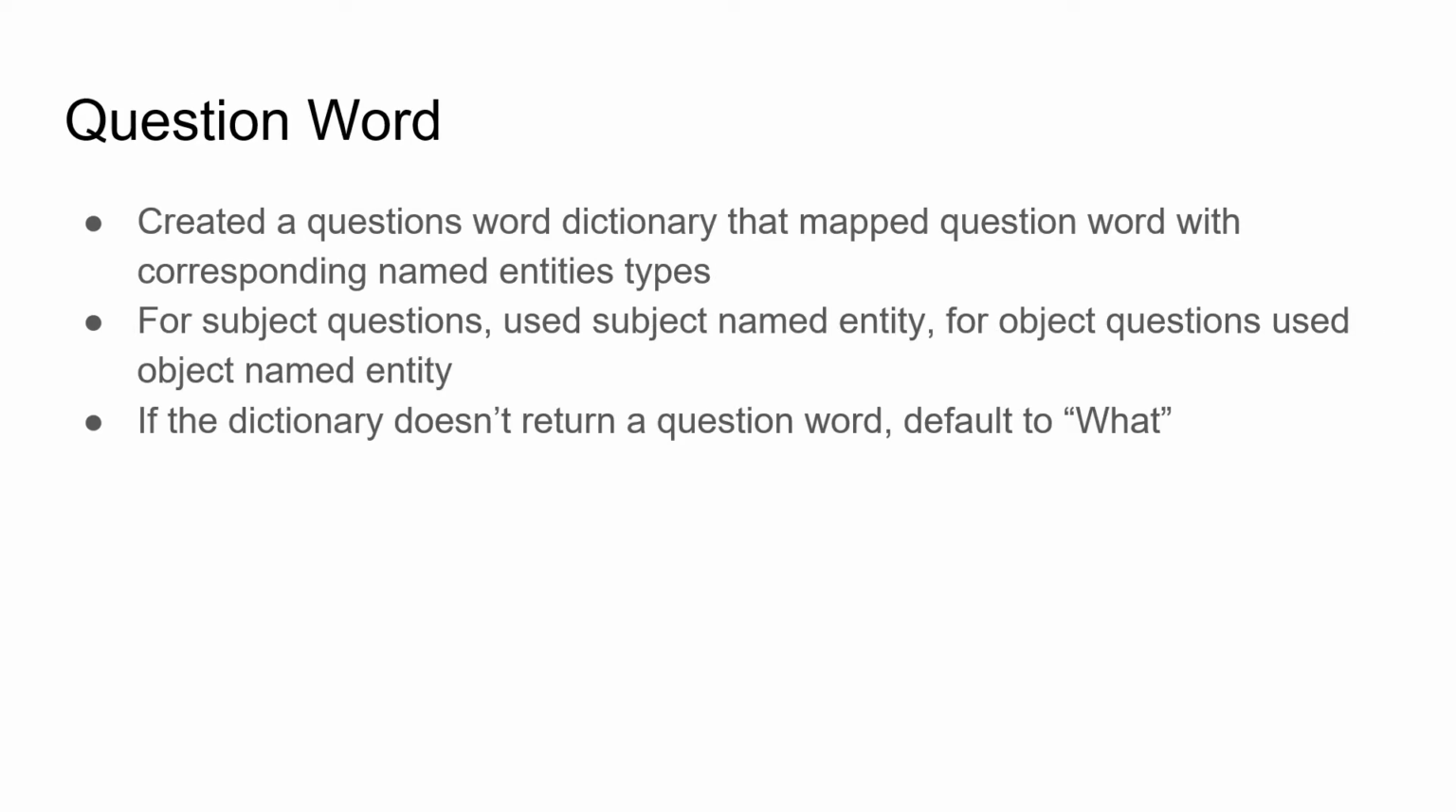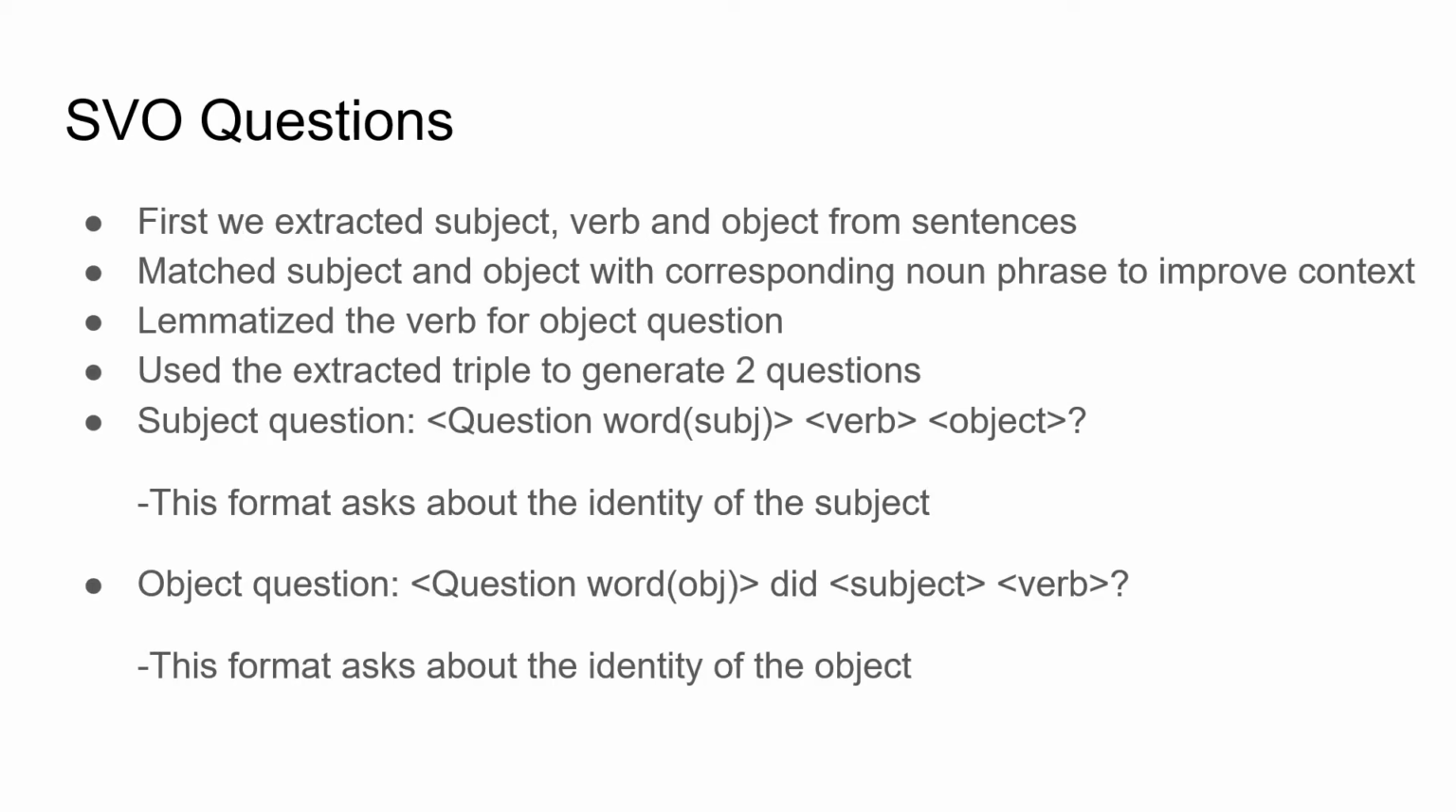For more general questions, the question word depends on the type of subject or object named entity in the question. Therefore, we created a dictionary mapping named entity types onto their corresponding question words. For example, location would map to where. For unknown named entity types, we back up to the question word what, as it is always valid.